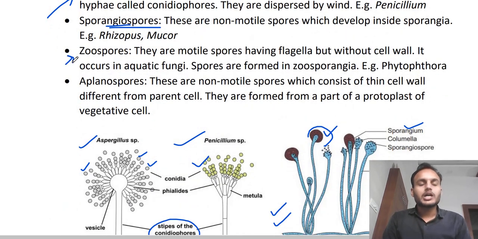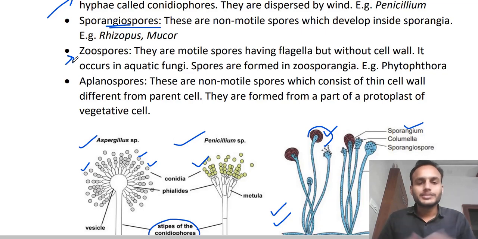Likewise, there are other spores also, like zoospores. These are formed in the aquatic environment. These are motile spores having flagella over their body. That flagella provide motility to them. So the flagella will move and the spore will start moving, right?